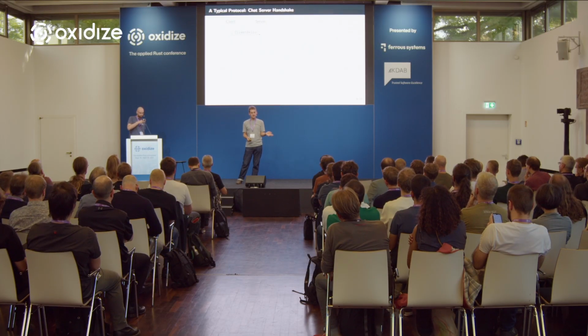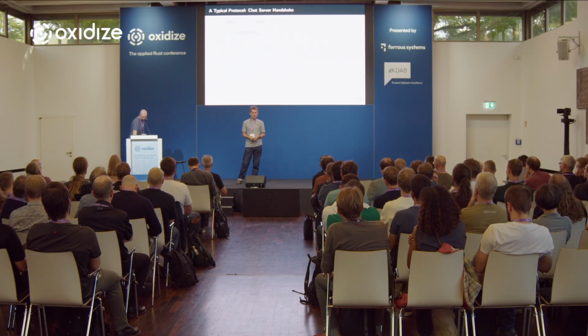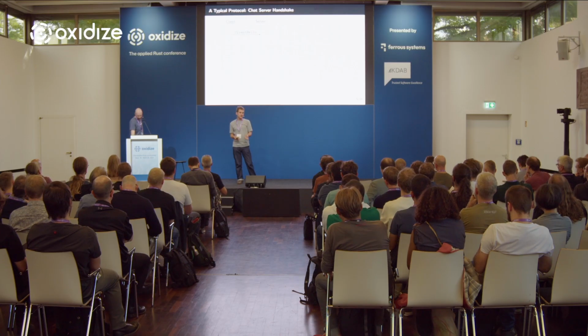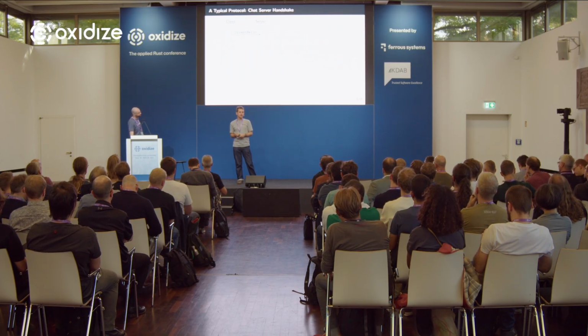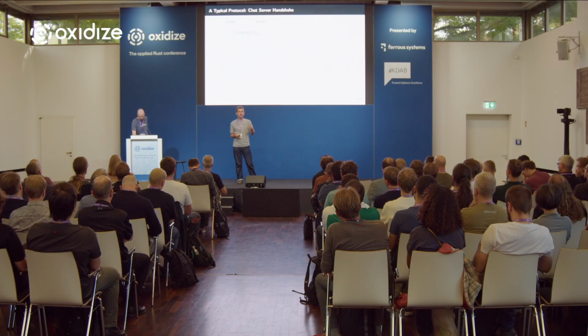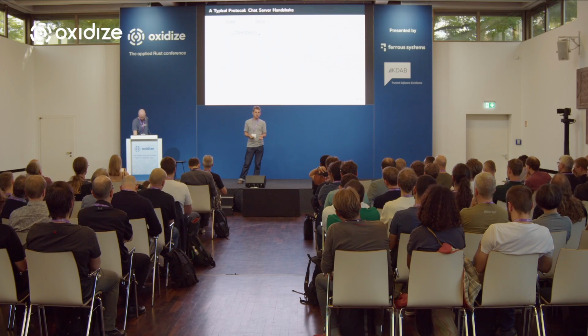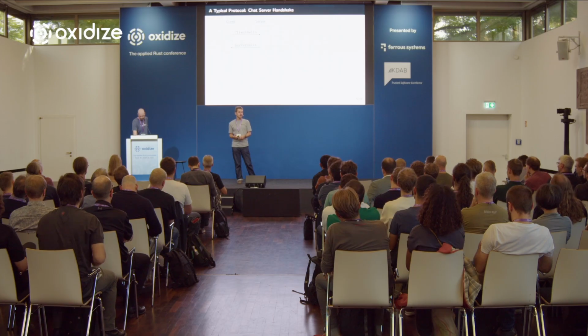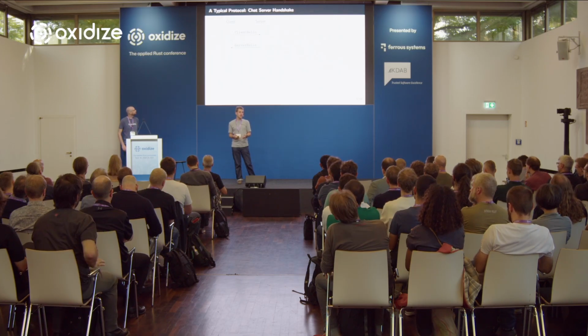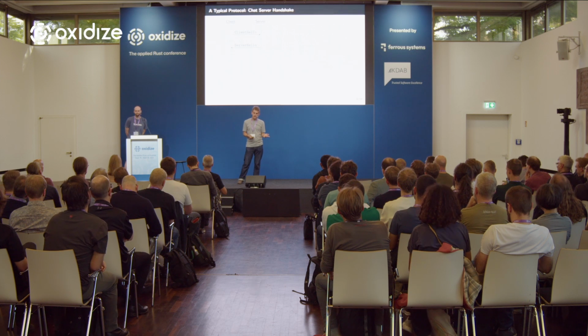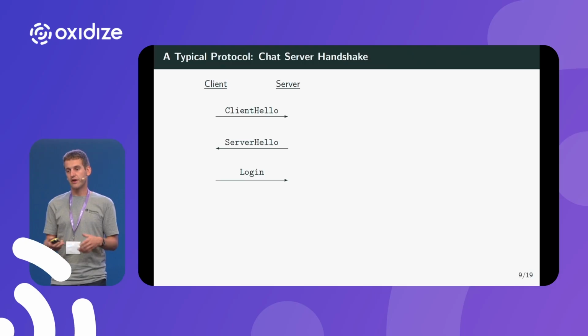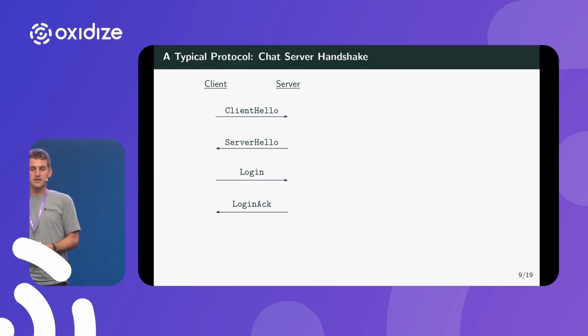A typical protocol for us looks like this. We have our client and the server. This is the chat server, the server that's responsible for forwarding all messages. When the app starts, the client has to log into the server and tell it, hey, I'm here and I have this identity. For that, the client sends the client hello message. The server parses it and responds with the server hello. The server hello contains a challenge in which the client is requested to prove its identity. The client does this in the login message, and if everything goes well, the server replies with the login ACK message.